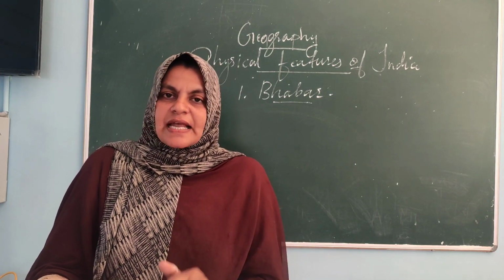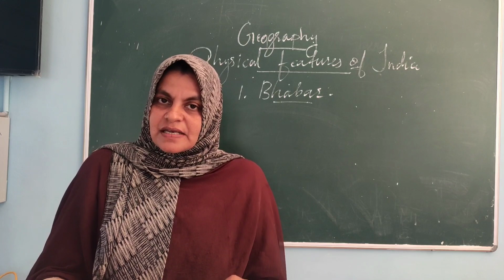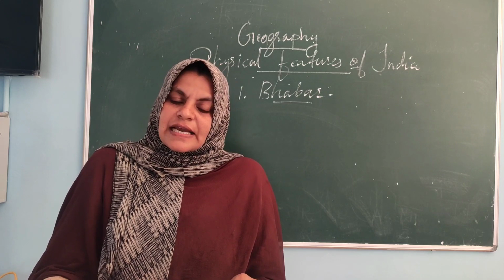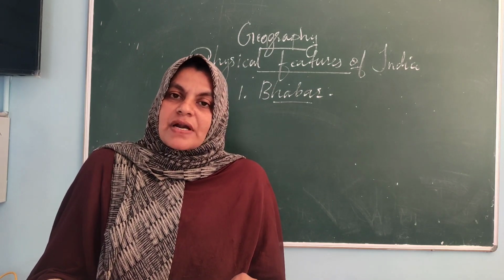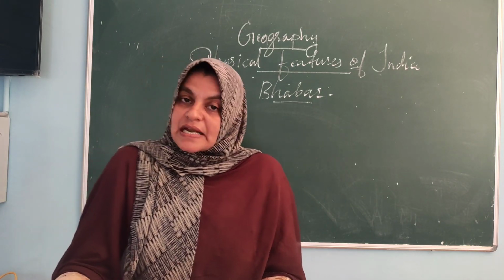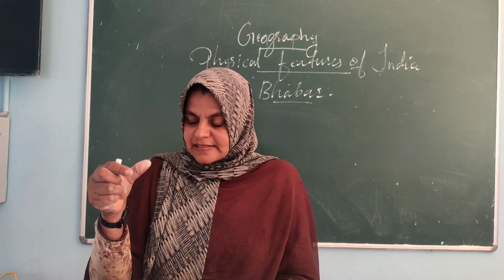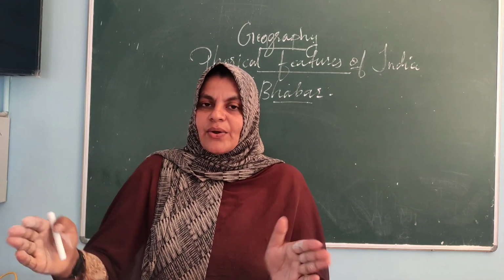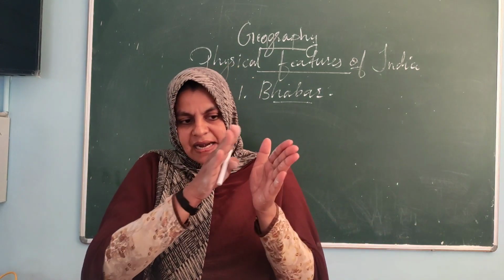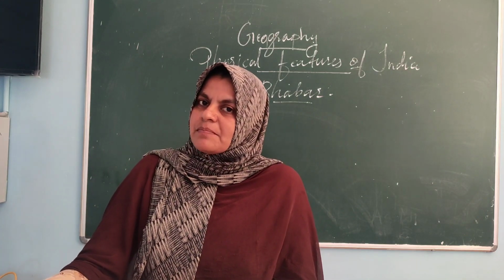So once again I will tell you, on the basis of the variations in the northern plains, it is divided into 4: Bhabar, second one Terai, third one Bhangar, and last one Khadar. Now we discussed what is Bhabar. The rivers from the top of the mountains carry pebbles, soil, silt, etc. and deposit them in a narrow corridor 8 to 16 kilometers in width, parallel to the slope of the Shivalik range of Himalaya. That is known as Bhabar.